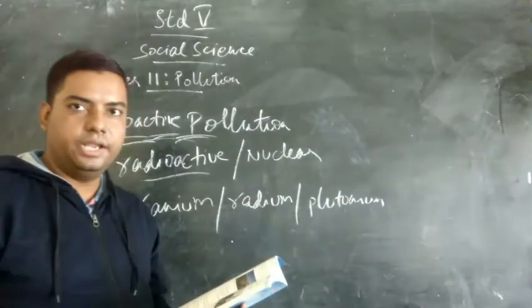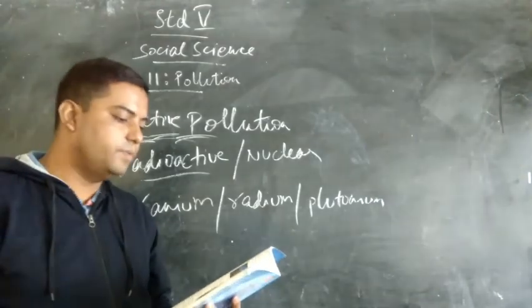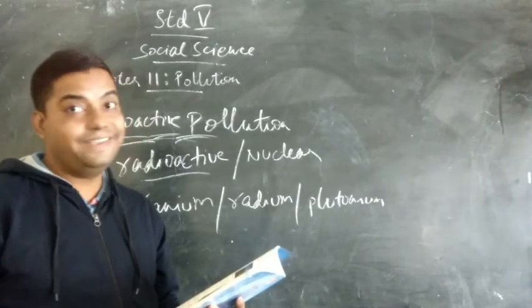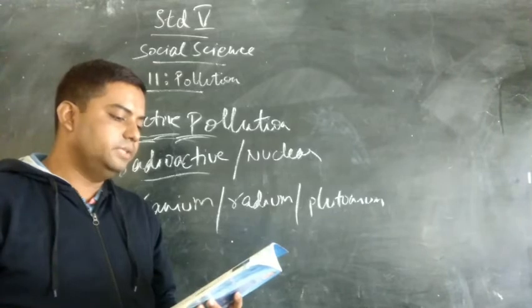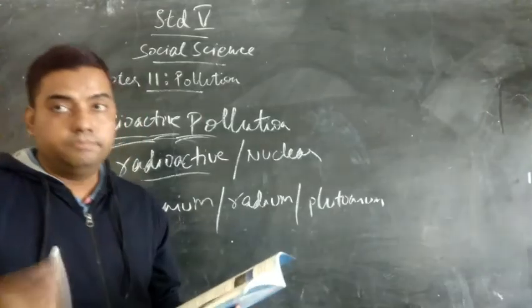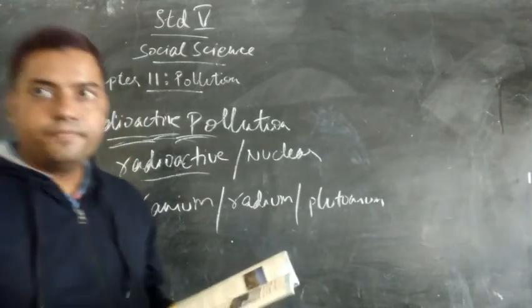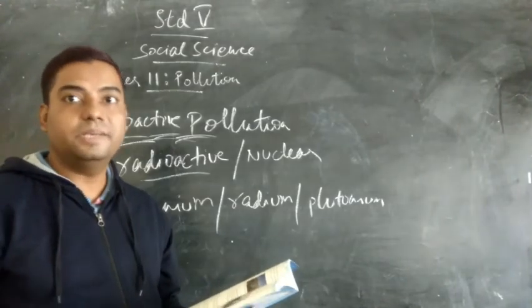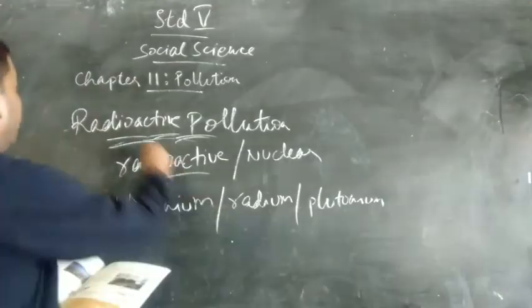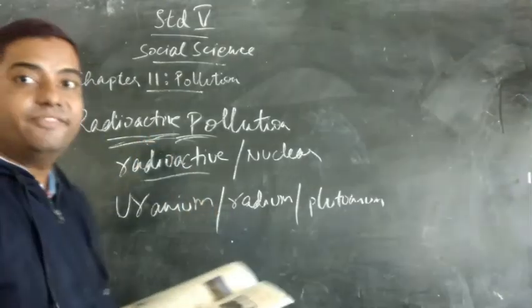So in history we have two serious disasters. They caused a lot of damage. Many people died and there was a loss of property. So we must be careful of this radioactive pollution.